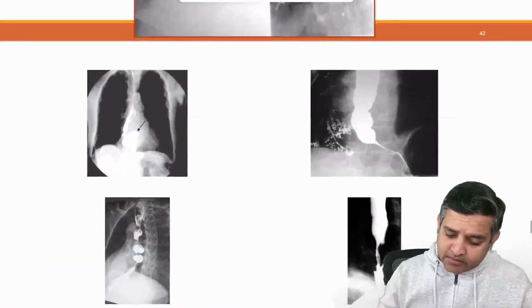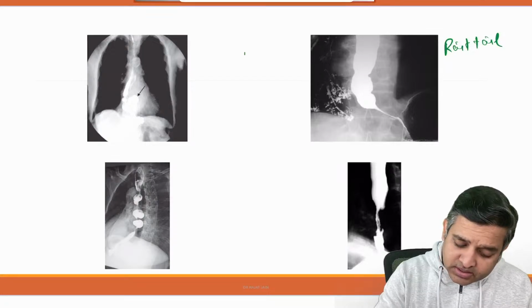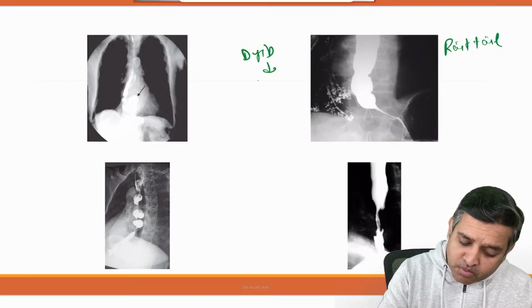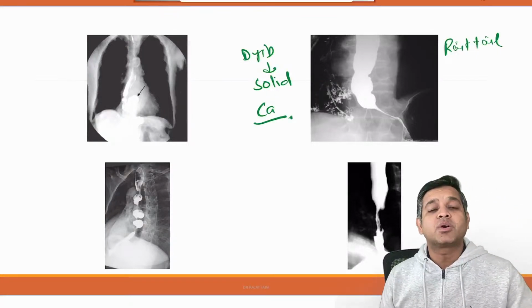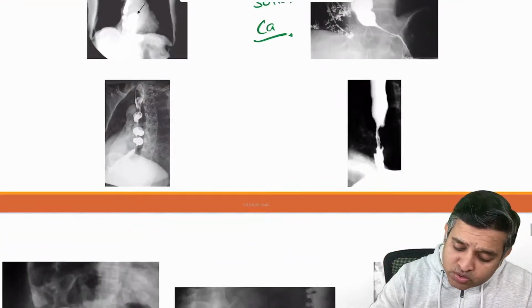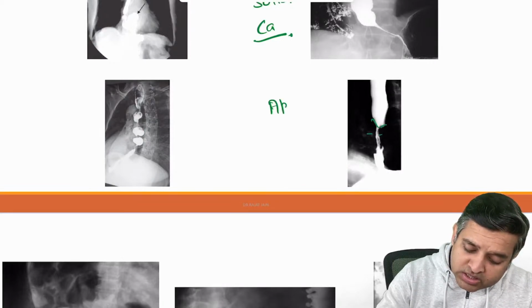Okay. Whereas if you see this appearance, which is called as rat tail appearance, dysphagia will be more marked for solid. Think of cancer. Now, cancer can also have a marked irregularity with narrowing and proximal shouldering, which is called as what? Which is called as apple core appearance.